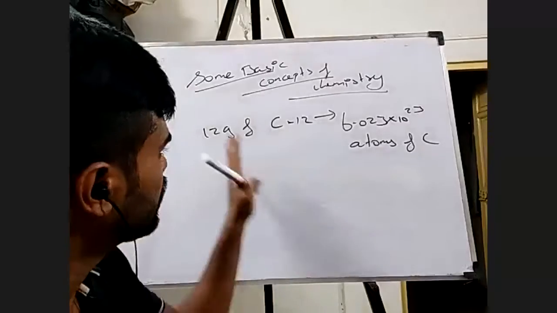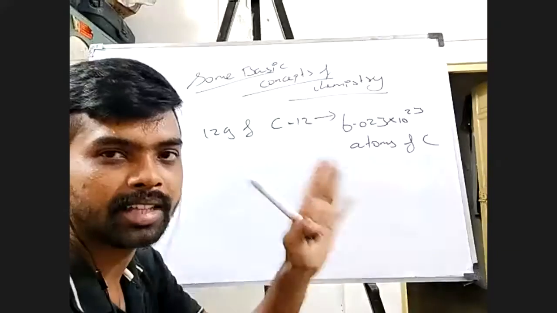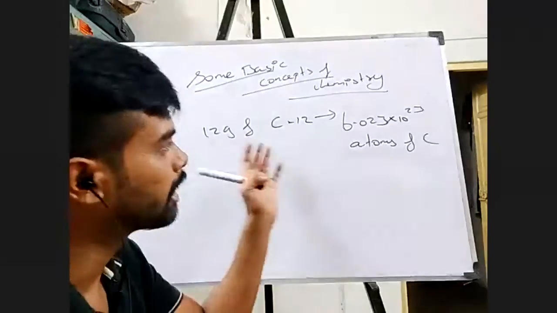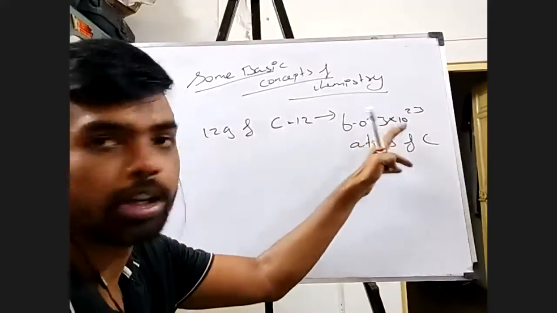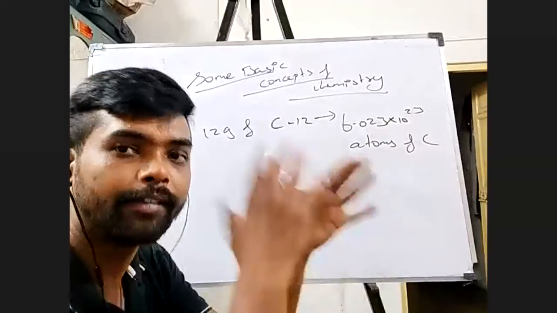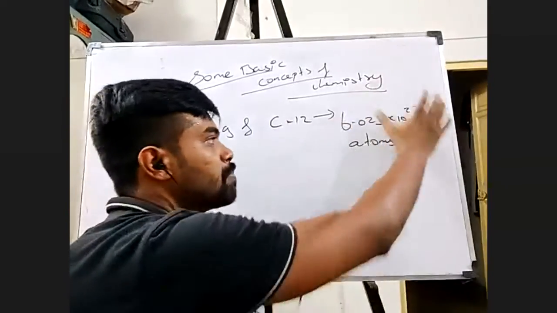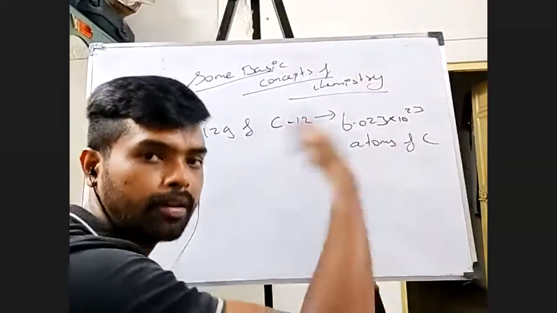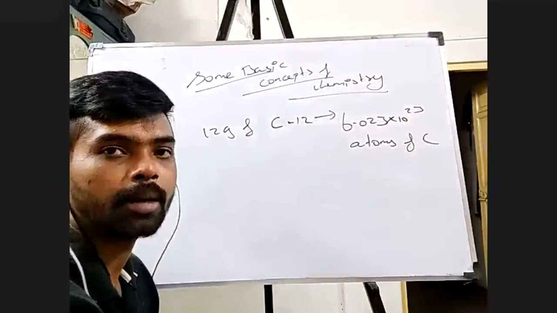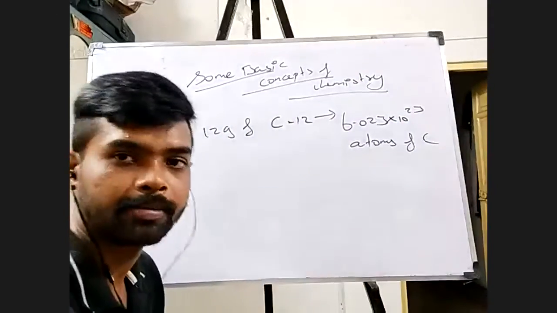So what I'm telling you is, what scientists said, this is the reference point they took. 12 grams of carbon, right, is going to have 6.023 into 10 to the power 23 atoms of carbon. So if I have 12 grams of carbon, this many carbon atoms will be there. This is the reference point.